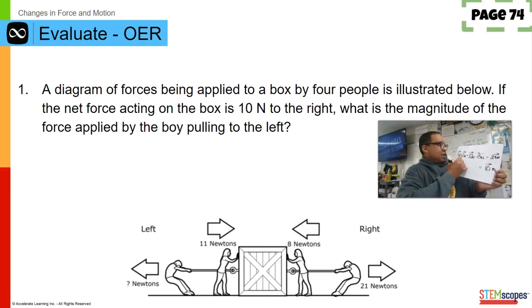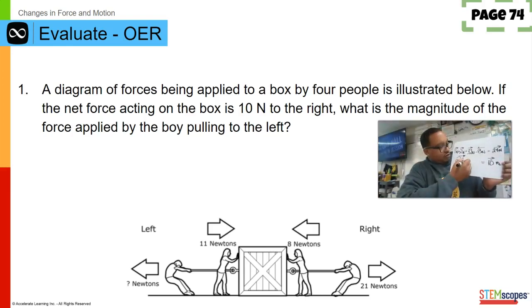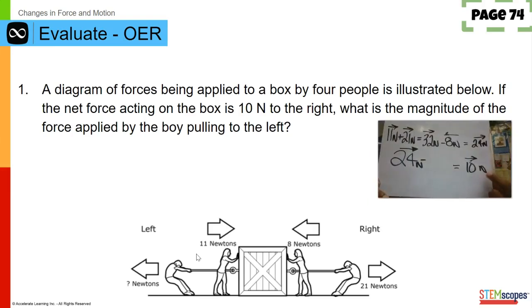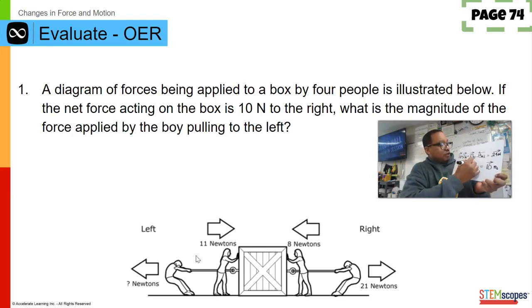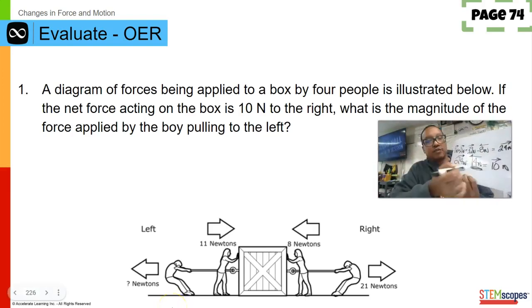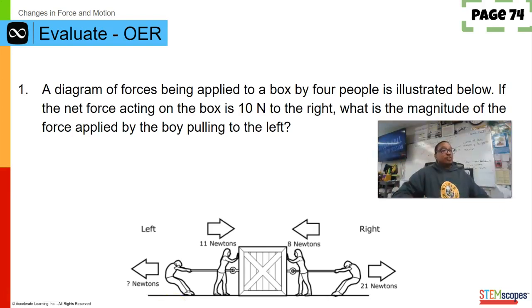Now, right here, this is where we got to start using some logic. We could also make a variable and solve for x, but I don't want to make it too complicated. This is the problem we're left with. 24 newtons to the right minus what? How do we get it to be 10 newtons? And most people said, oh, that must be 14 newtons to the left. If it's subtraction, it has to be to the left. And that is the one that we're trying to find, this one right here, the 14. So that is what that gentleman is pulling right there. Hopefully that made good sense for you.